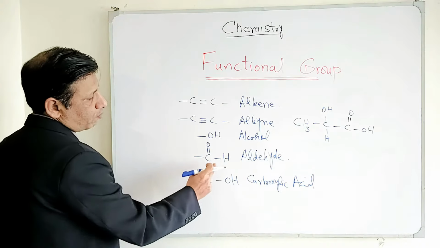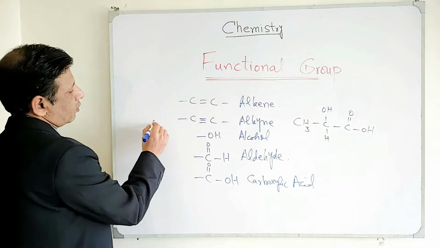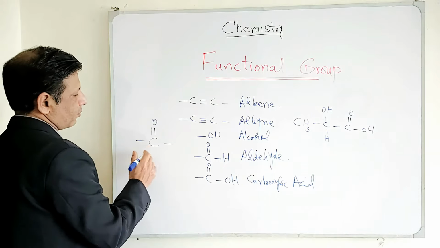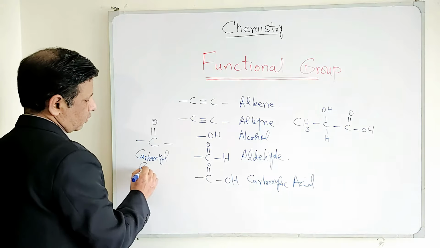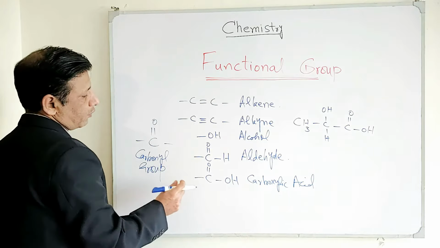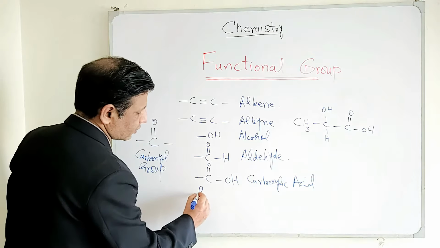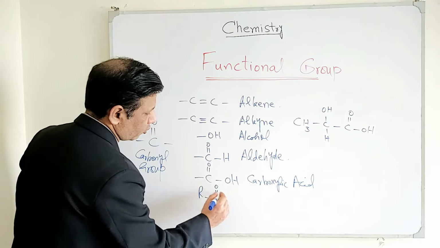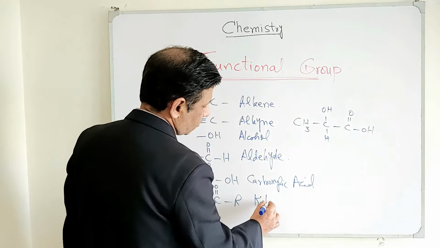And if on both sides of this carbon, which is called the carbonyl carbon or carbonyl group, you have an alkyl group, just like this, R, C double bond O, R, it would be regarded as a ketone.